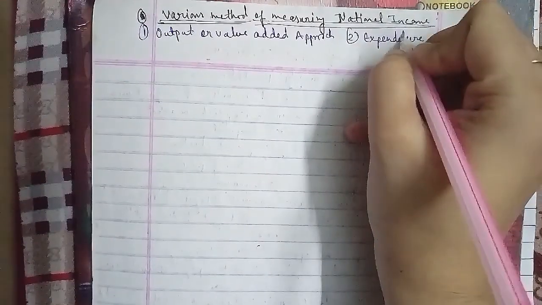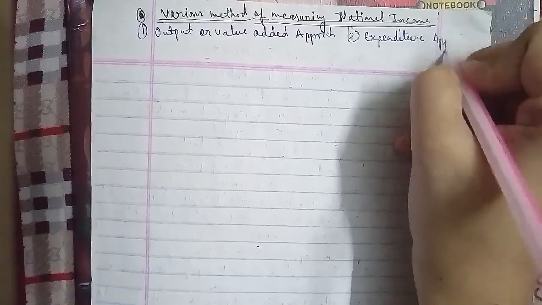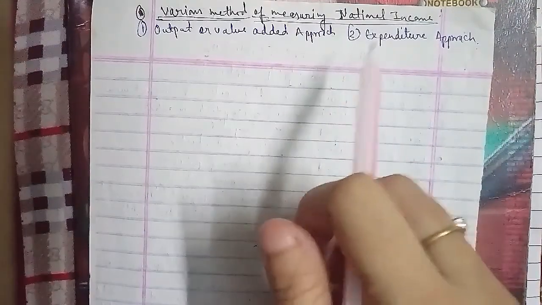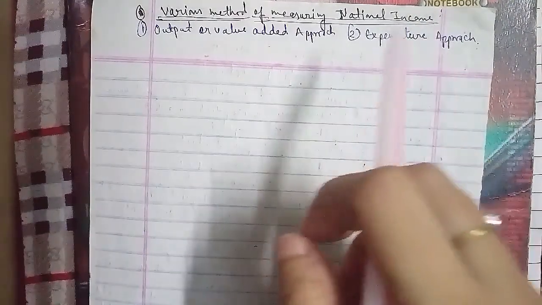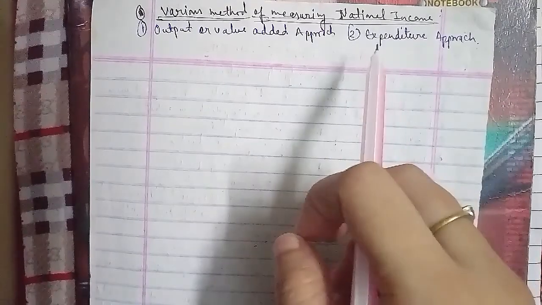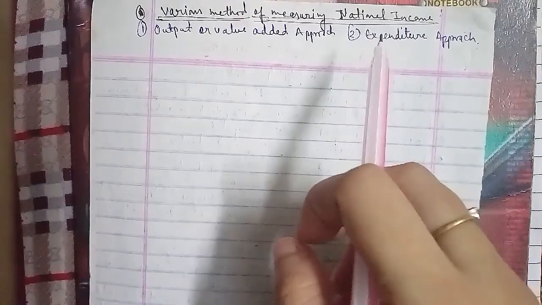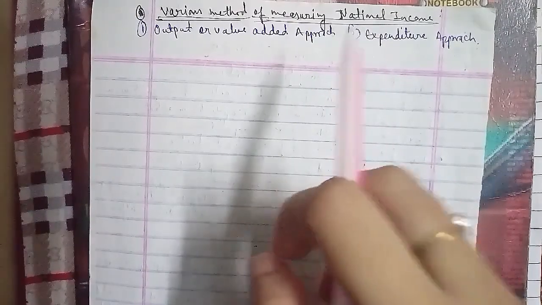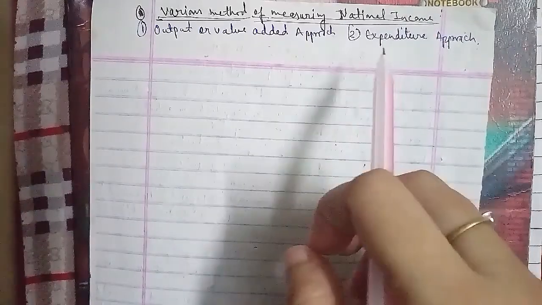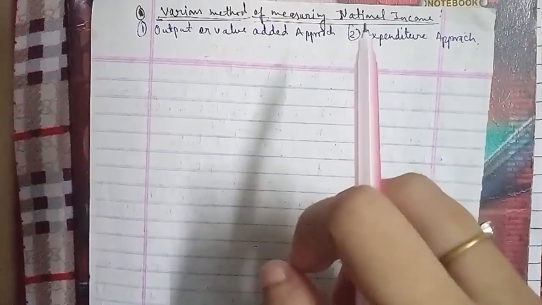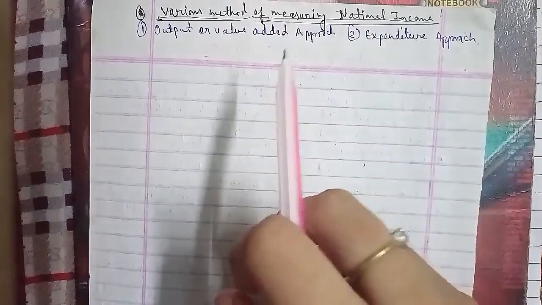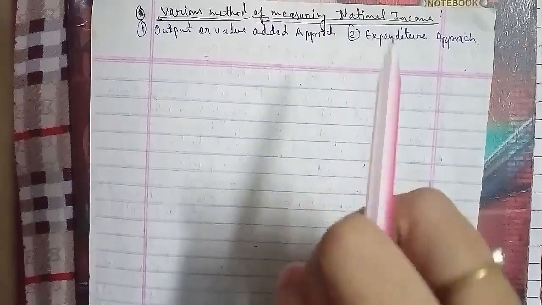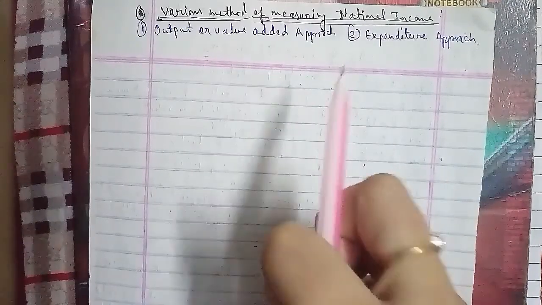In the expenditure approach, the amount of expenditure refers to all spending on currently produced final goods and services in an economy. In an economy, there are three main agencies which buy goods and services: households, firms and the government. In economics, we use the terms C, I and G. C is the private consumption expenditure of all households, I is the investment expenditure of all firms, and G is the government consumption expenditure of all local government.